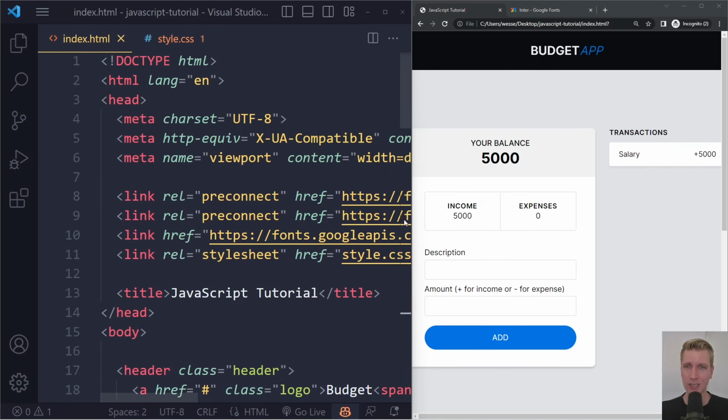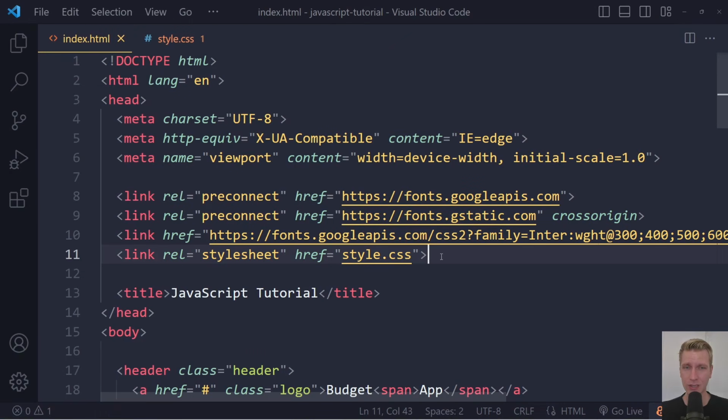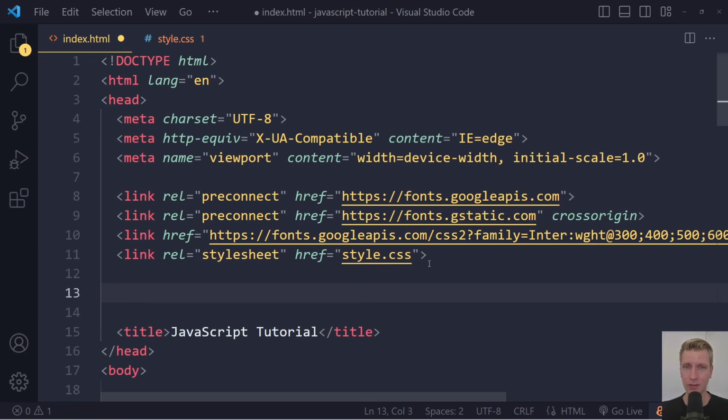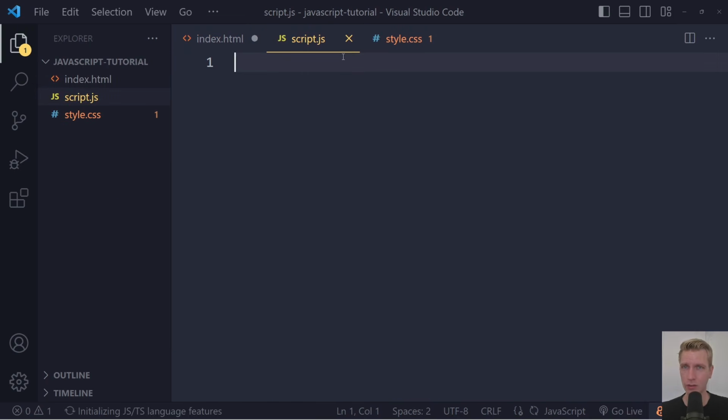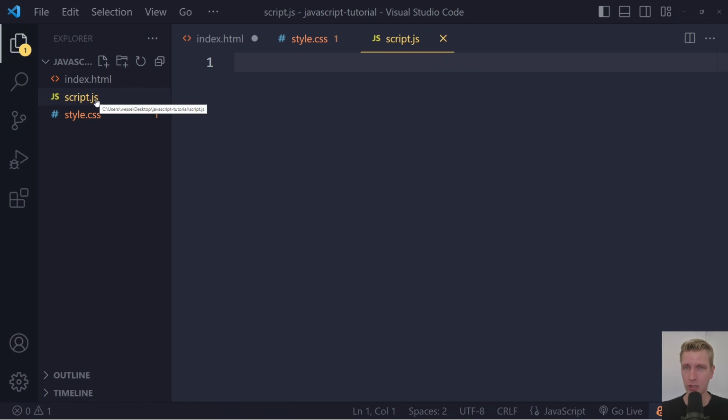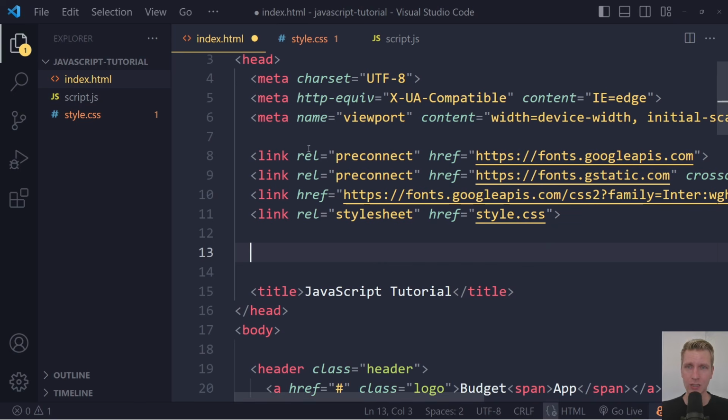So JavaScript, just like CSS, just like this font, is an external resource. So we need to link to that. So let's start doing that here. Let's actually create the file first. So let's create a file where we're going to write our JavaScript, script.js, common name, can call it whatever you want, main.js, app.js. Right, script.js is also a common name. I'm going to close the sidebar here, and again, I can also do that by holding Control B.